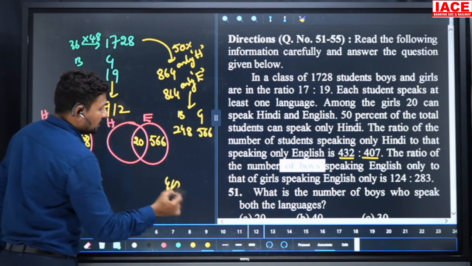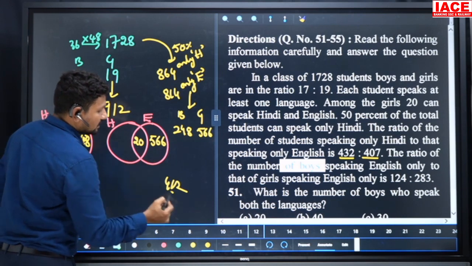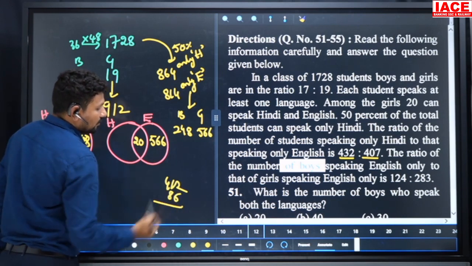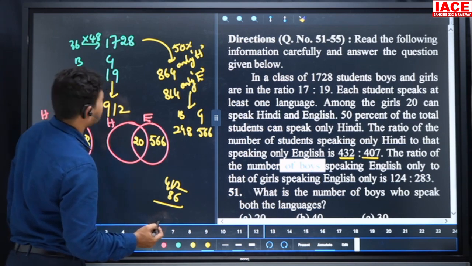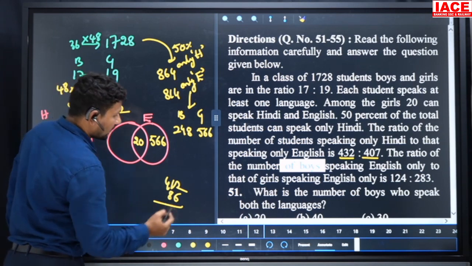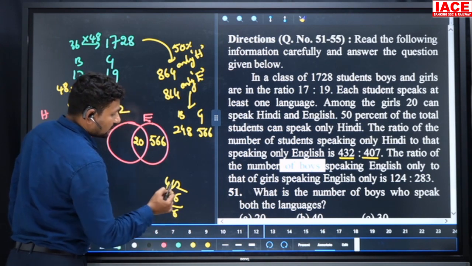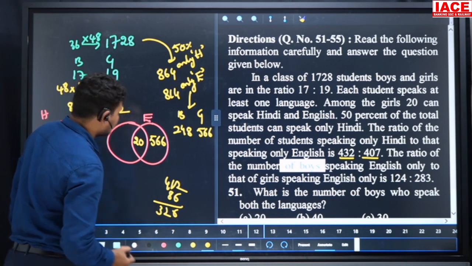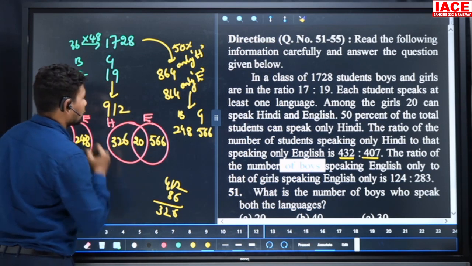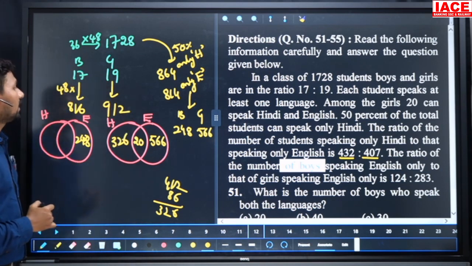From 412, 66 plus 20 will be removed. 12 minus 6 is 6, and here the value is 0. Then 40 minus 8 is 32. It is 326, and 20 and 566.